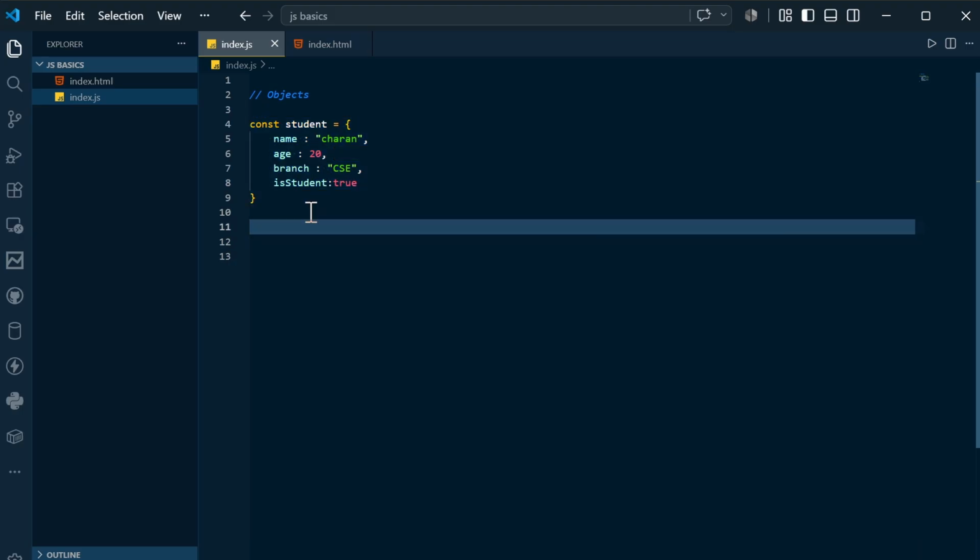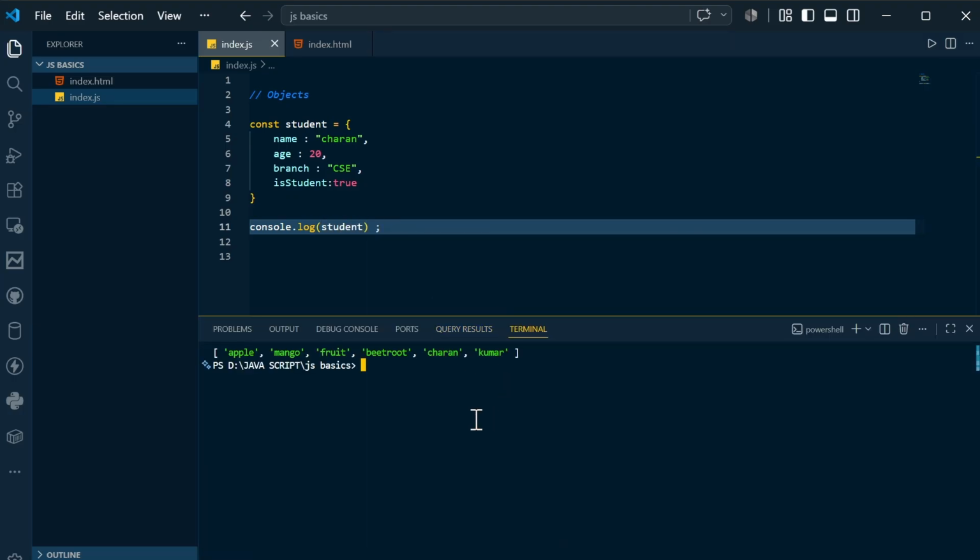If you want to access the values of the object, and let's say I want to print something, I can simply do student. This will completely print the student. If you open the terminal, clear the terminal, and simply compile and run, you can see the whole object has been printed successfully: name has been printed, age has been printed, branch and isStudent or not.